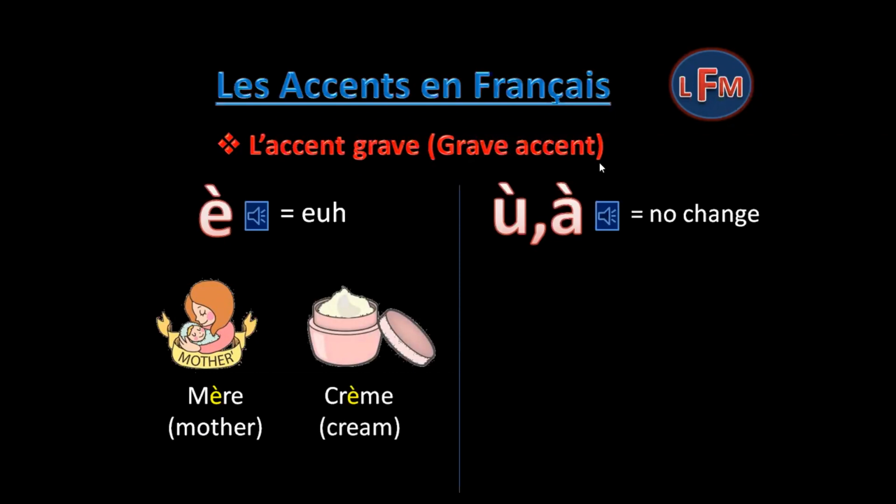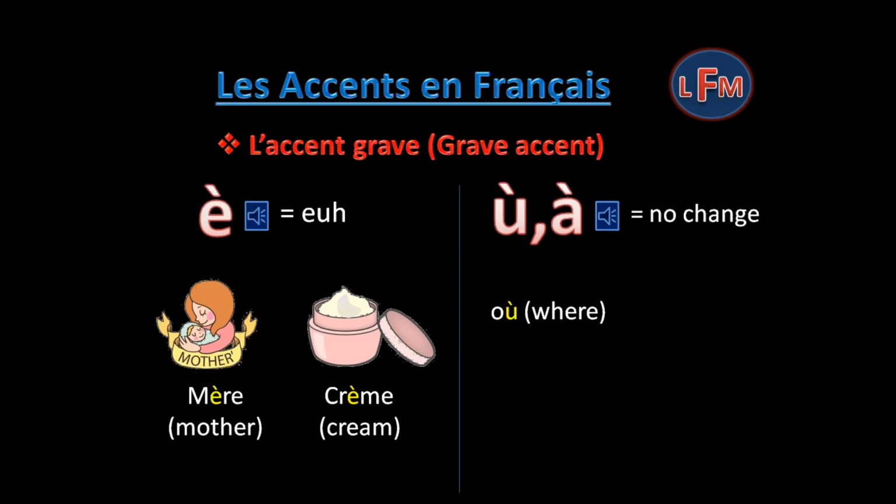If the accent grave is over U or A, then there will be no change in sound. For example, où. Où will be pronounced as oo because, as I said, there will be no change in the sound of U when there is an accent grave over it. So, it will be pronounced as oo, which means where.